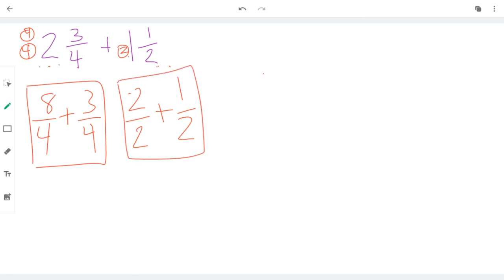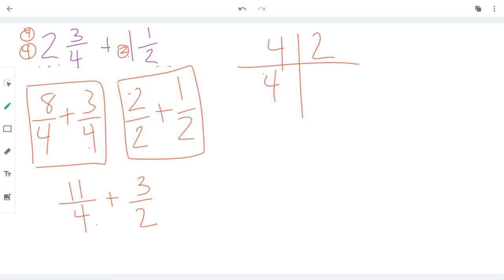I'm going to add them together so that I don't have to work with 2 fractions at a time. I don't want to work with 4. So what I'm going to do is 8 plus 3 is 11/4. And then 2 plus 1 is 3 halves. We still have different denominators, but at least we got rid of our whole numbers. Now that the denominators are different, we're going to have to set up a chart and see what they have in common. So I have 4, 8, 12.